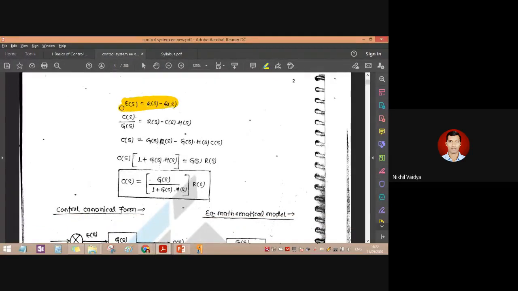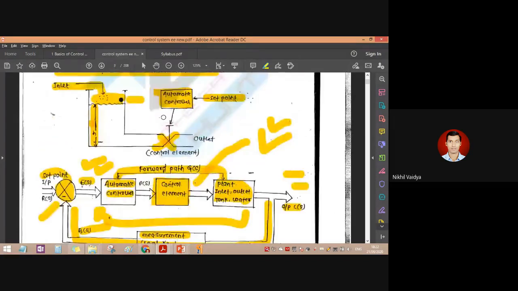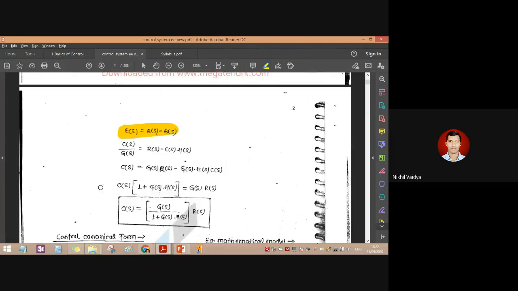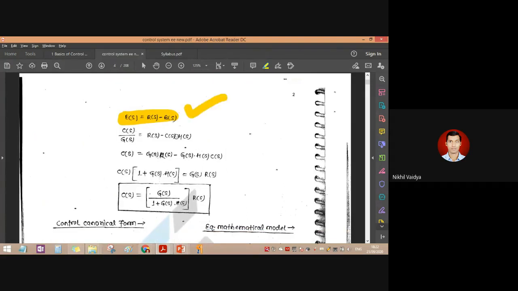E of s is equal to R of s minus B of s. This is the summing point. Since this is a summing point, this is an input to the summing point and this is also an input to the summing point. So what is going out here? E of s is going out. So E of s is equal to R of s minus B of s. That's what we have written here.